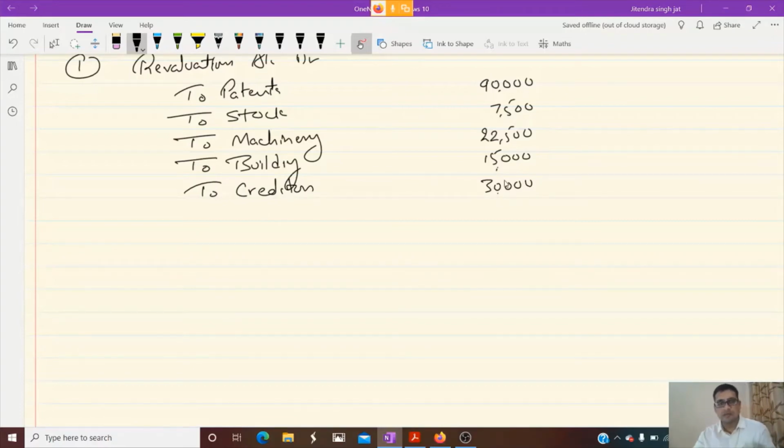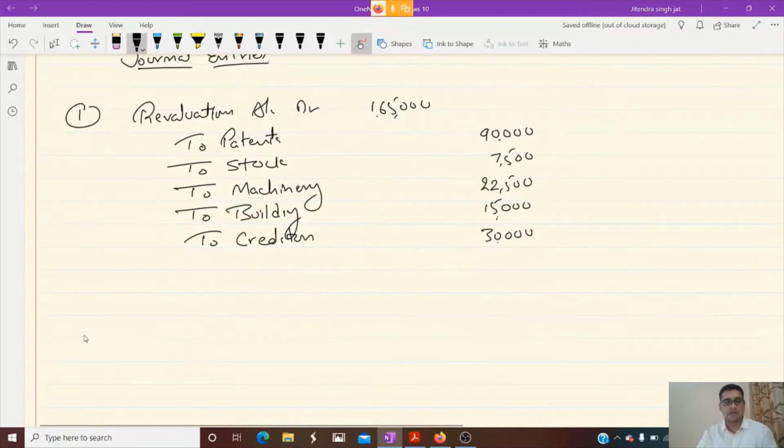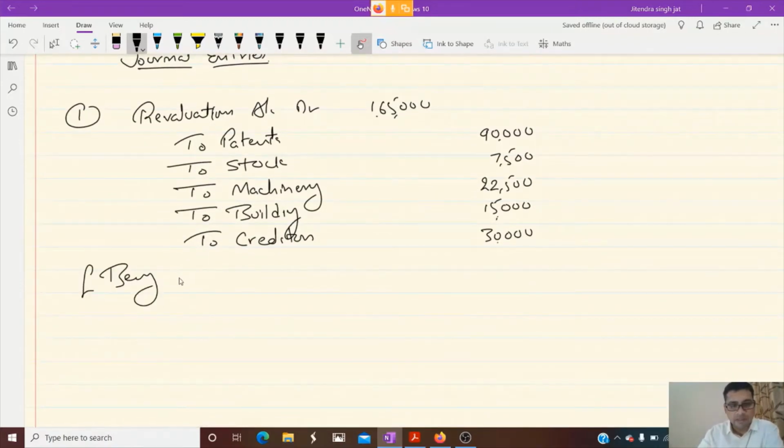And what will come on the debit side? 1,65,000. So 1,65,000 we write on the debit side. We can write the narration: being assets revalued and liabilities reassessed.